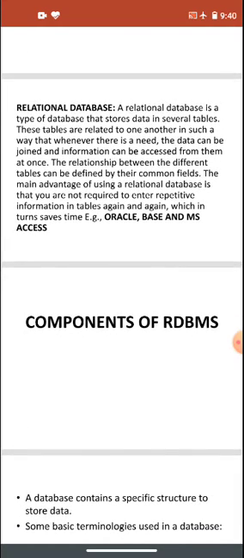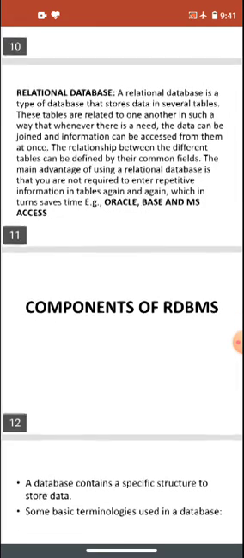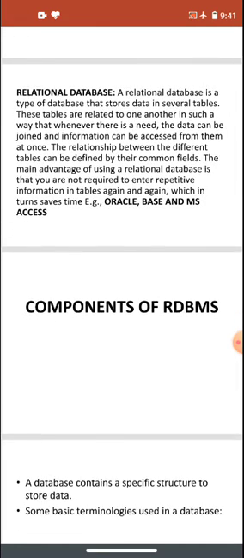That's the advantage of a relational database. We have more than one table and we make a relationship between them using the common field, that means using the common column, and then we can access the data from the other table. If we are using the same data again and not re-entering it, that will save our time.